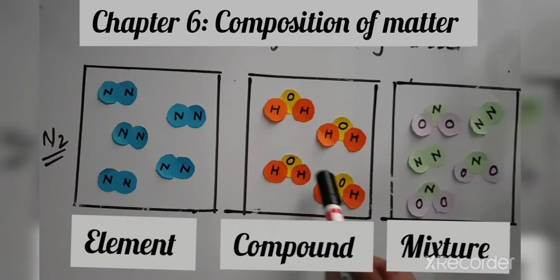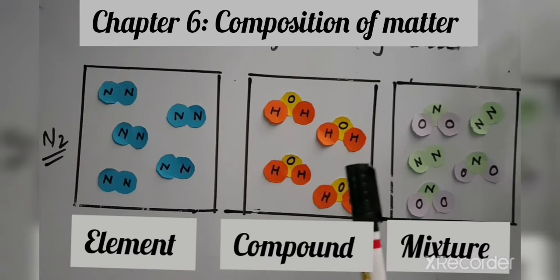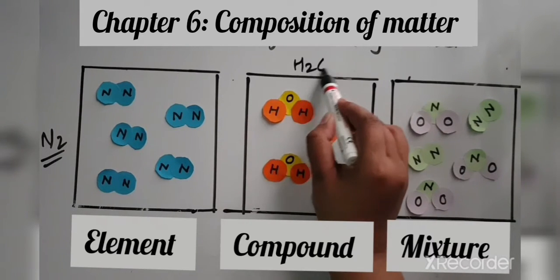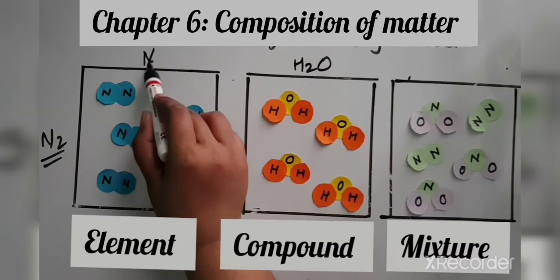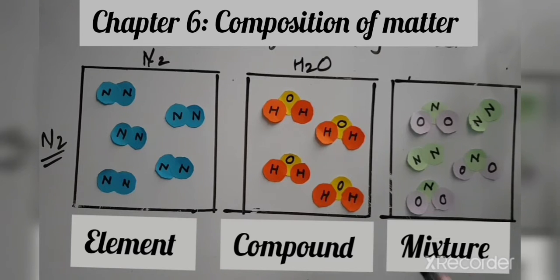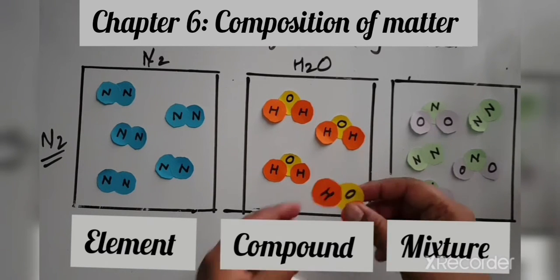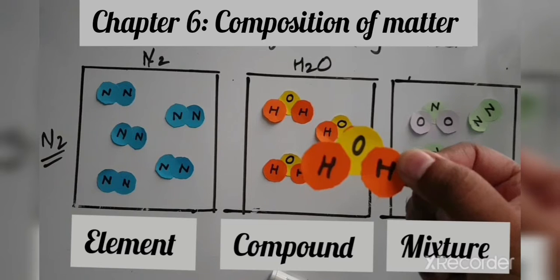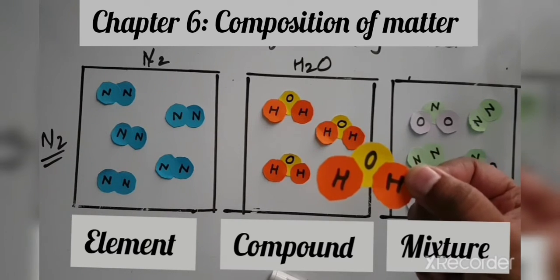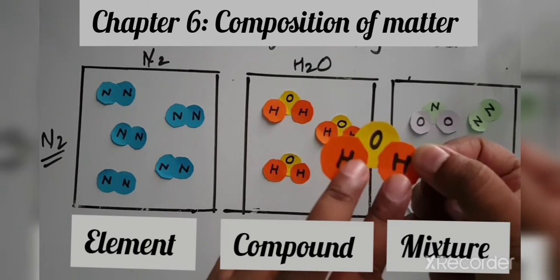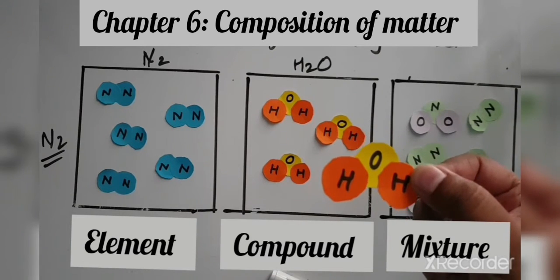Why? If the molecules are the same here, and the molecules are the same here too, why are the element and the compound different? Over here you can see we have H2O. Now we have to focus on the atoms. This is water, and this is nitrogen. If we focus on the atoms, what atoms do we have in water? The atoms are hydrogen and oxygen. There are two atoms of hydrogen and one atom of oxygen.